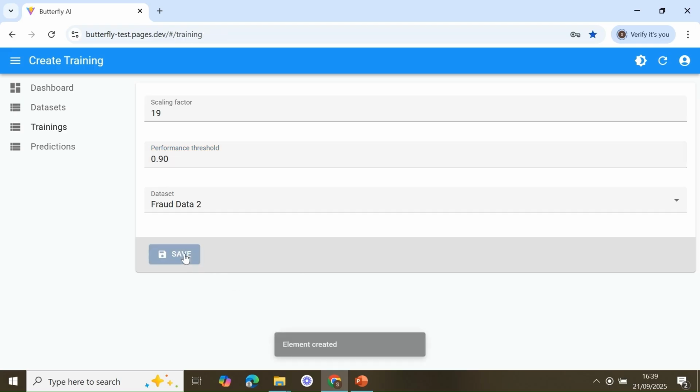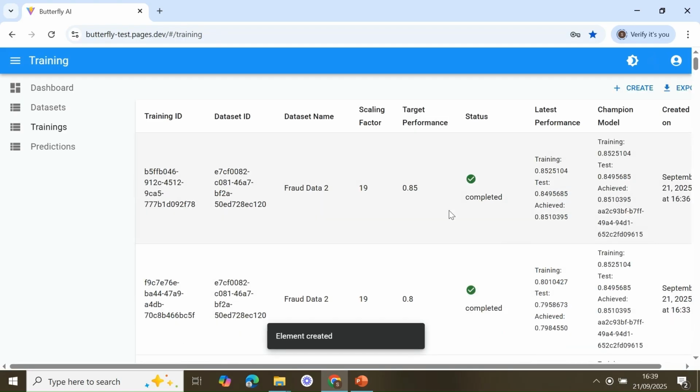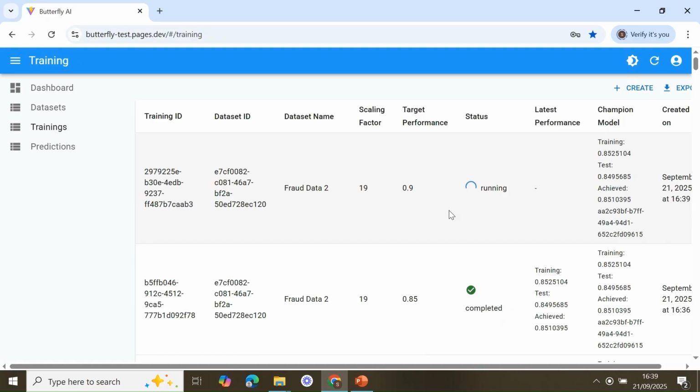As the process starts now, we can see how fast, again, the algorithms are going to try to achieve that performance of 90%.